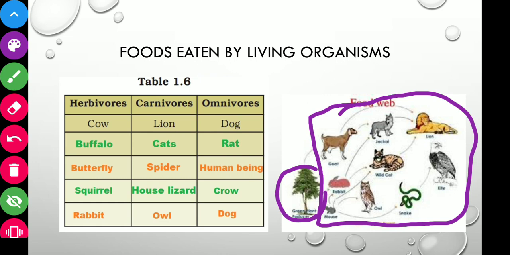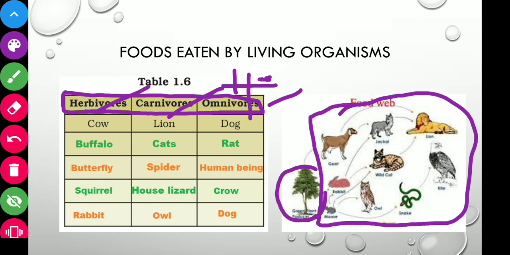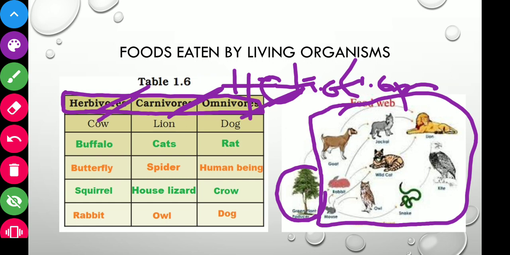And then these heterotrophs are categorized into three groups. Those are herbivorous, carnivorous and omnivorous. What are they? They are heterotrophs. Sorry, the pen is not working. Okay. Yes. So heterotrophs include herbivorous, carnivorous and omnivorous.